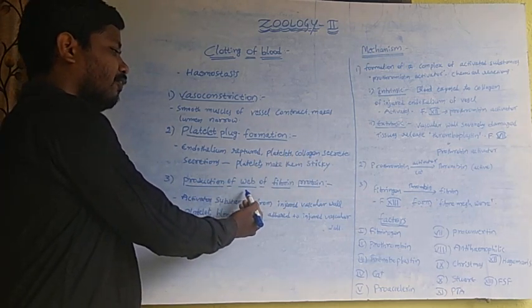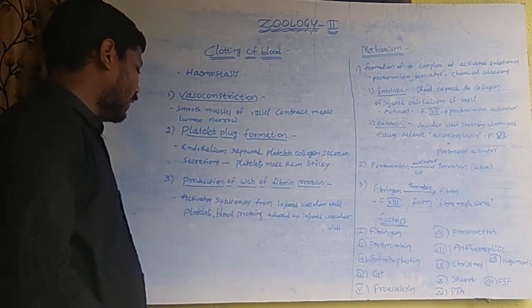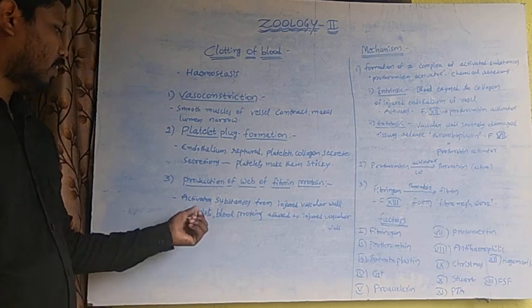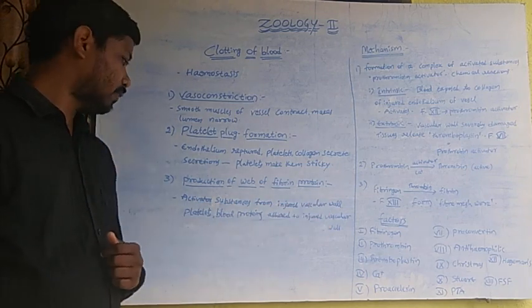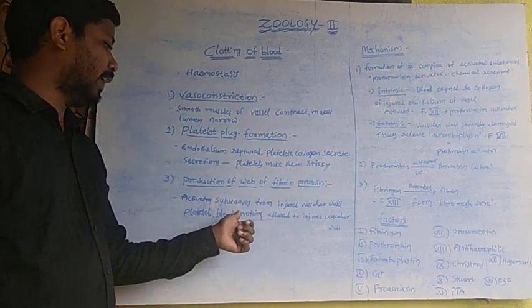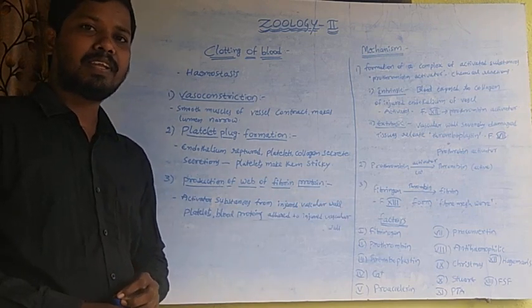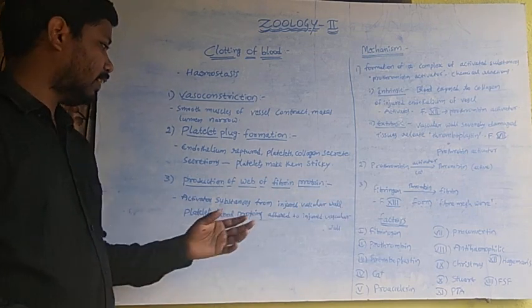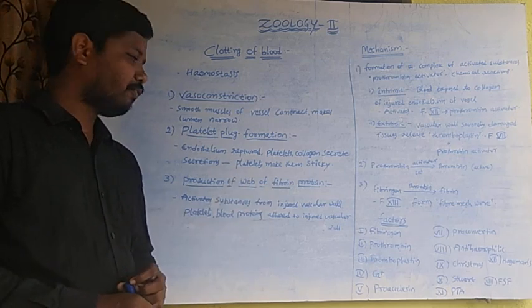Next one, production of a web of fibrin protein. In this mechanism, activated substances from the injured vascular wall, platelets, and blood proteins are attracted to the injured vascular wall, and they form a web of protein fibers.